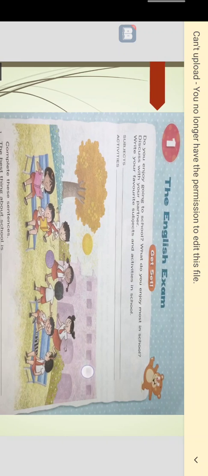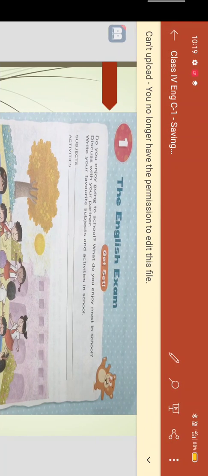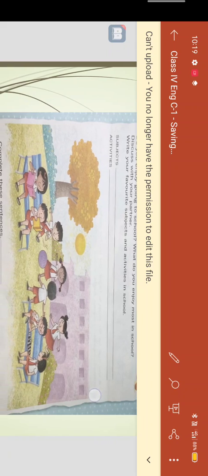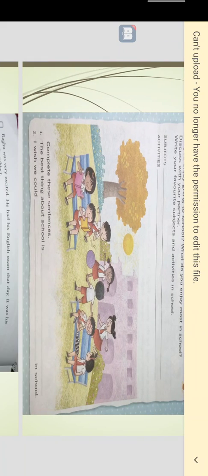So here is a beautiful story, The English Exam, between two people. Here is a boy called Raghu and his mother. In between those two people, here is a story, The English Exam. Okay, what happened to that Raghu? That is the thing here. He is also a student like you. What happened to him? We have to see that. Complete these sentences. Below that activity they have given something here. See, look at that picture. Children are playing there. Complete these sentences.